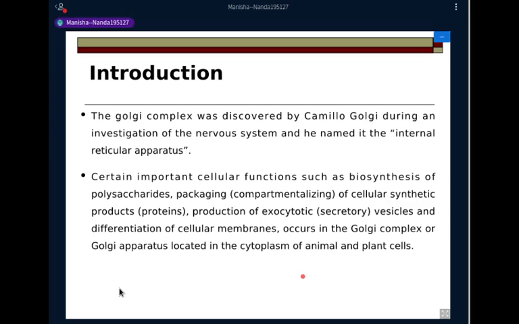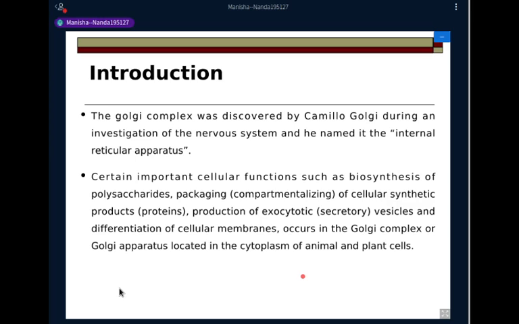So the Golgi actually packages all those cargo. Suppose you have to send somebody a gift or a parcel, then what you do is you just pack it and add an address tag to it. In the same way, the Golgi plays a very important role in protein sorting.